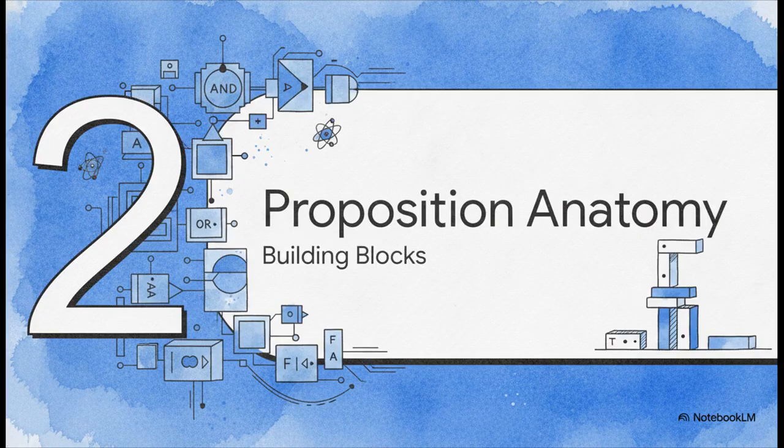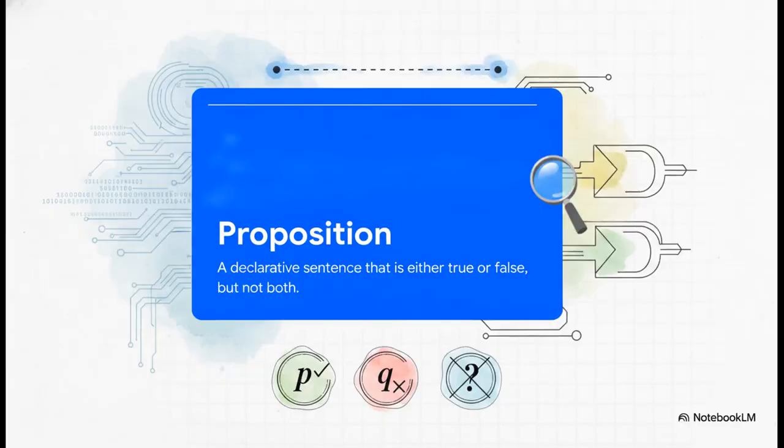Moving on to Section 2, Anatomy of a Proposition. So, the absolute crucial point here is that a proposition must be a declarative statement. It has to declare a fact. And most importantly, it's got to pick a lane. It must have a definitive truth value. It is absolutely either true or false, and it can never ever be both at the same time.